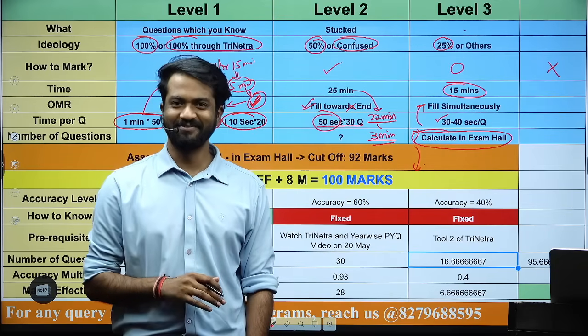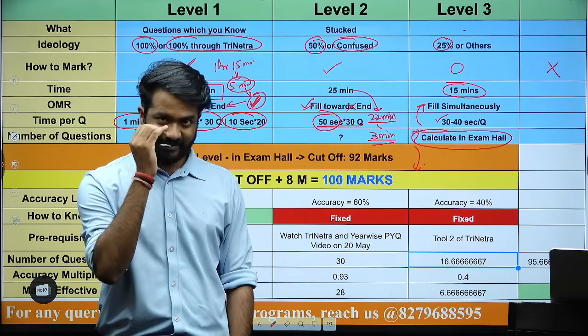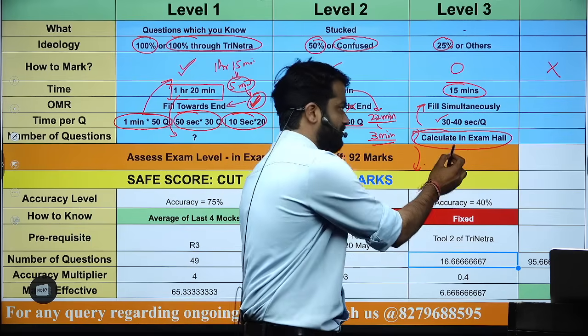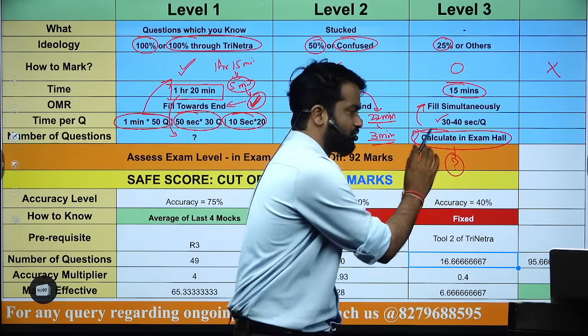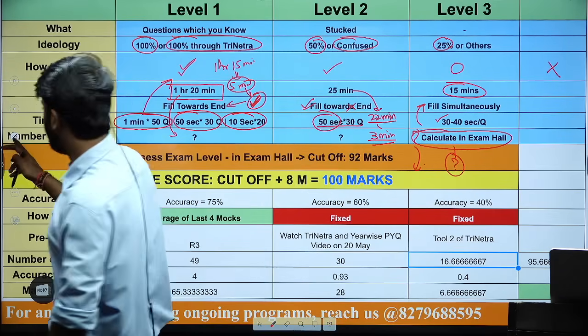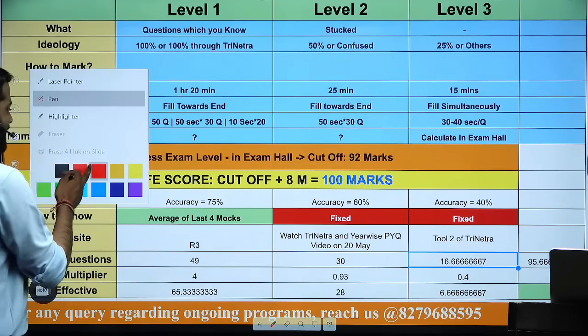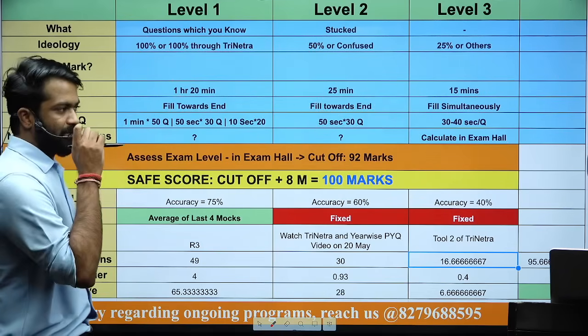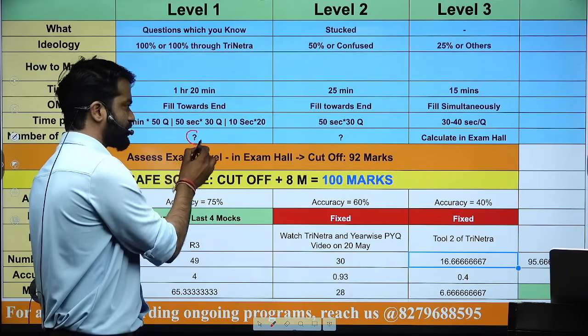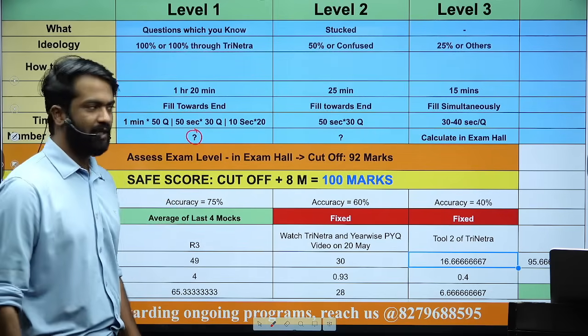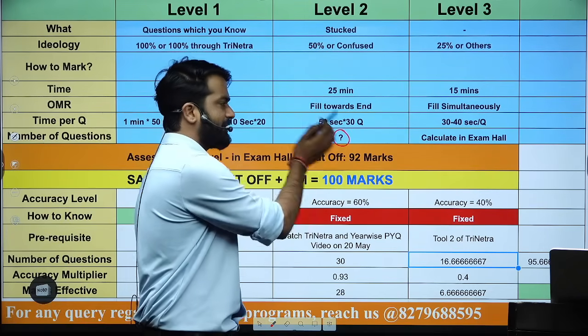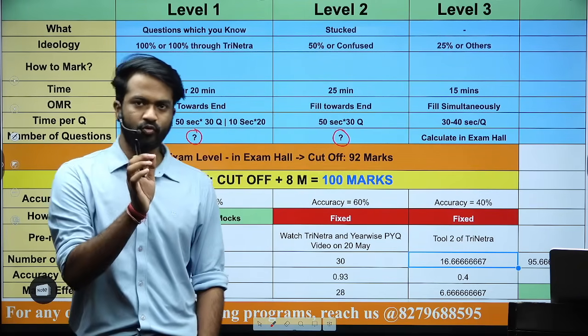I promise you. Ab center line is, sir, how many questions we have to attempt here. Beta, first of all, you should know how many questions you have attempted in level 1 and how many in level 2. This is something you have to know.